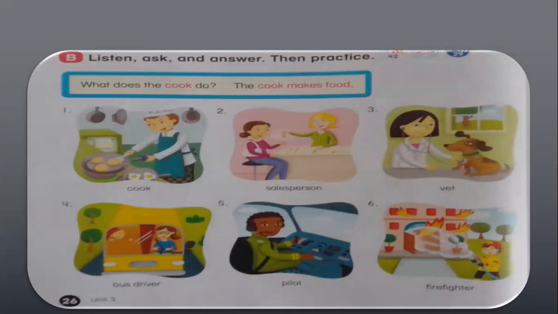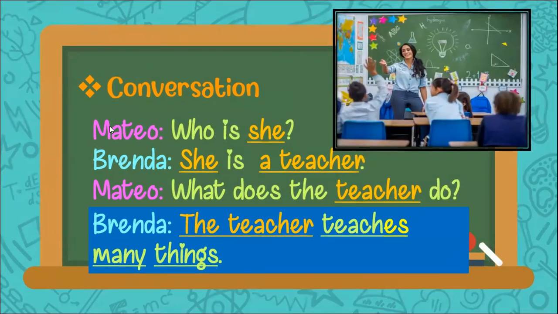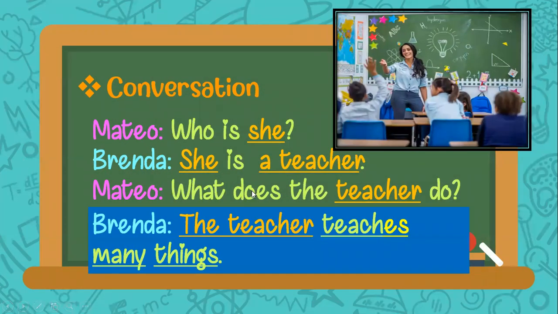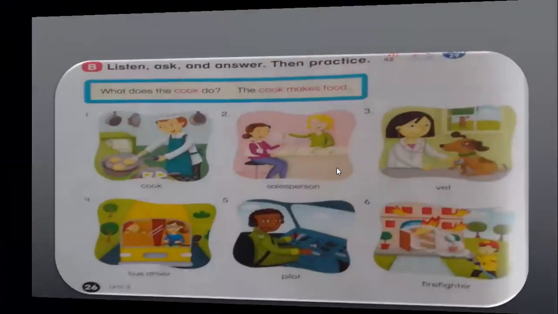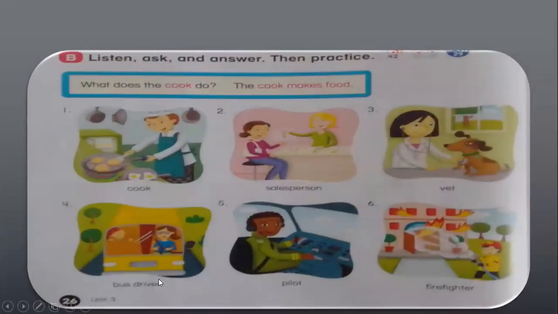Remember that I told you that you will choose one occupation. For example, I can choose bus driver because I like it. Because Miss Danai likes bus driver. And I am going to create a conversation like this model, asking and answering about the bus driver.